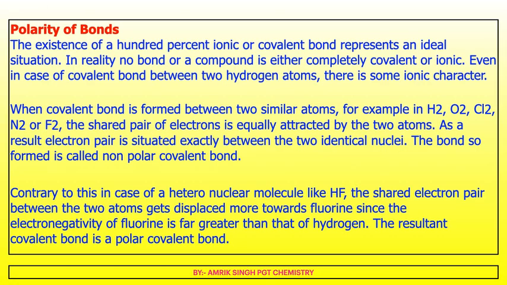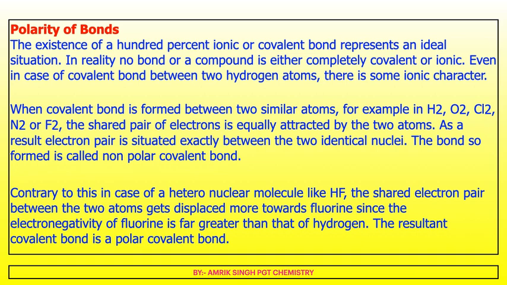Polarity of bond. The existence of a 100% ionic or covalent bond represents an ideal situation. In reality, no bond or compound is either completely covalent or ionic. Even in the case of a covalent bond between two hydrogen atoms, there is some ionic character. When a covalent bond is formed between two similar atoms, for example H2, O2, Cl2, N2 or F2, the shared pair of electrons is equally attracted by the two atoms. As a result, the electron pair is situated between the two identical nuclei. The bond so formed is called a non-polar covalent bond.